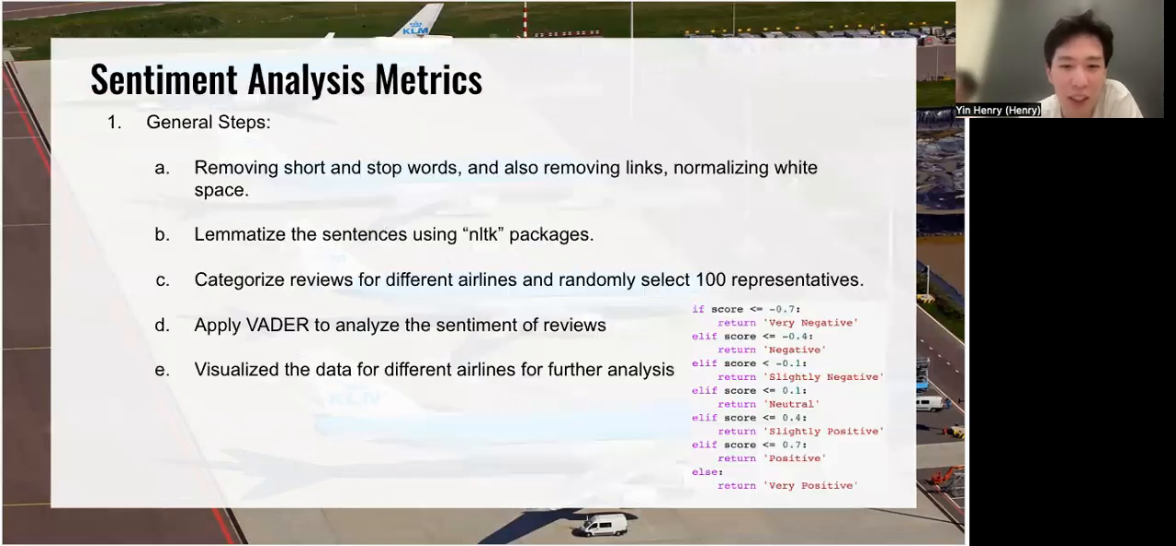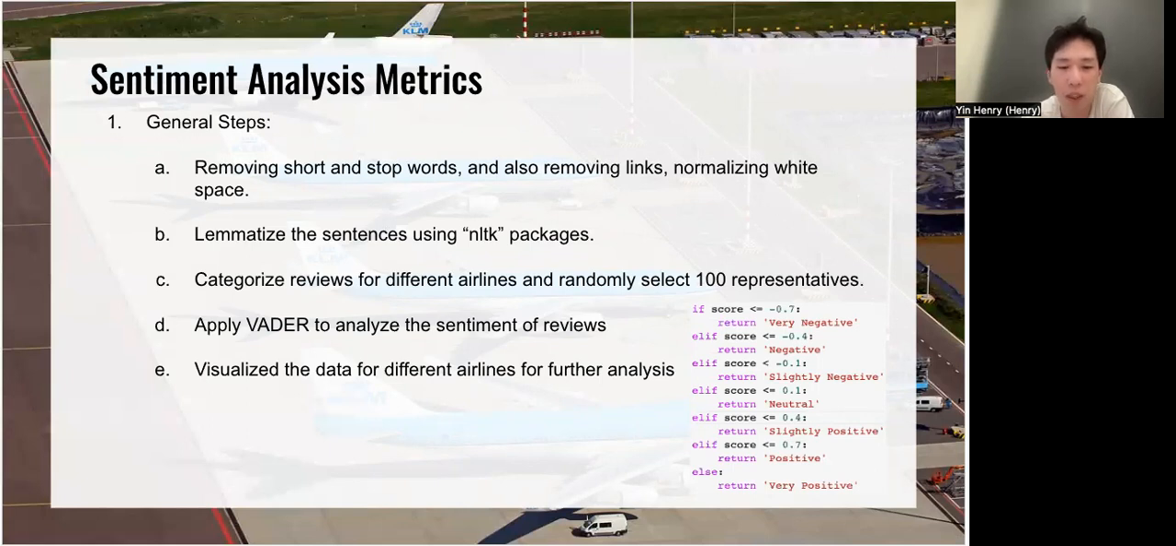So here is the sentiment analysis part. I'm going to first do some general steps. The first step is to remove the shorthand, stop words, and links, and also to normalize white space. The second step is to lemmatize the sentences using the NLTK package. Next is to categorize reviews for different airlines and randomly select 100 representatives.